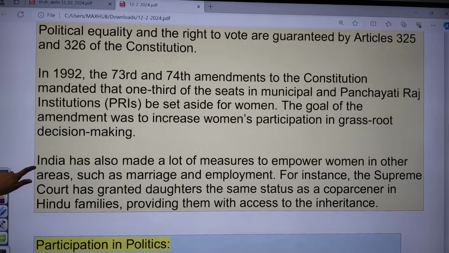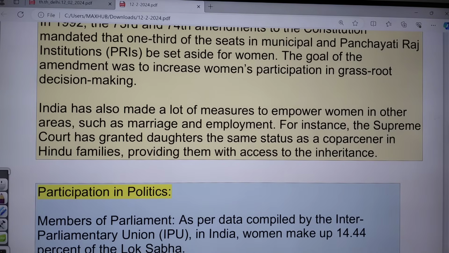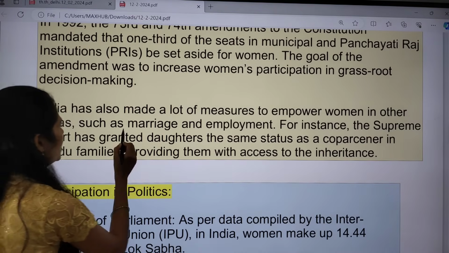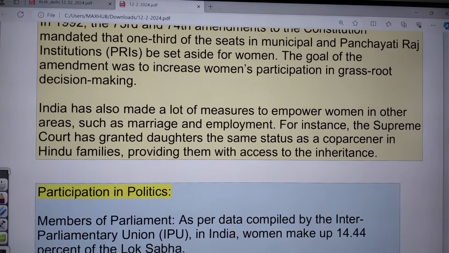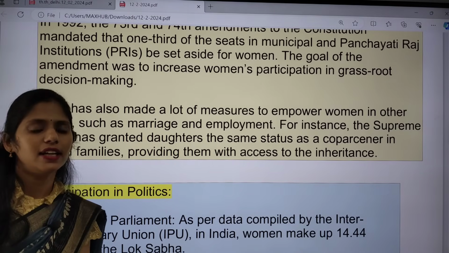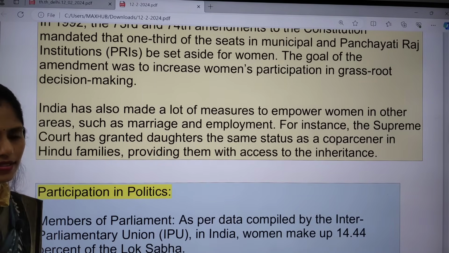And next, India has also taken a lot of measures to empower women in other areas, for example in marriage and in employment. Even the Supreme Court, in one famous judgment, said that daughters also have the right to property, that is, the right to inheritance.